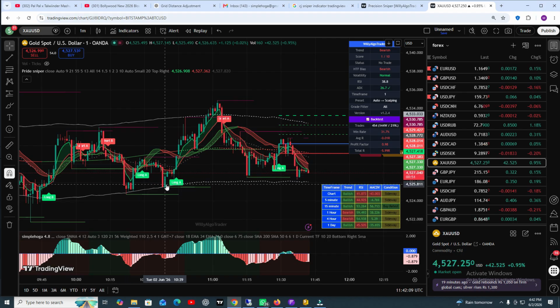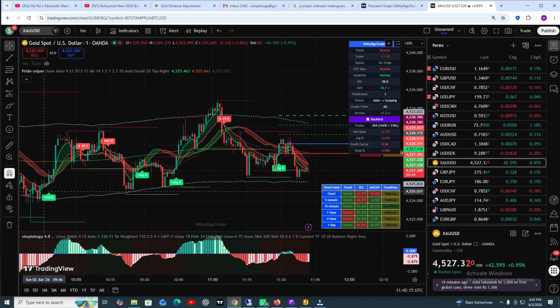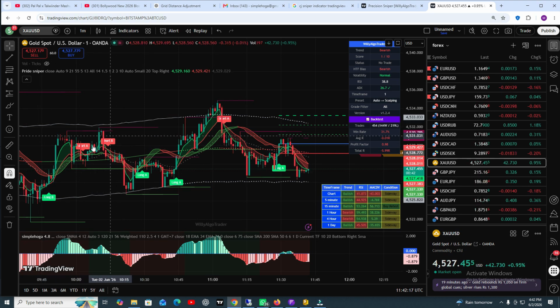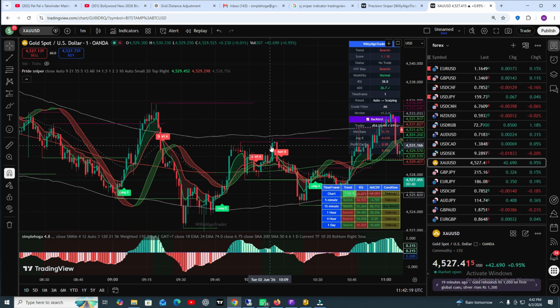Here you can see both signals give you the profit, that's it. Here both signals give you profit. Here this one signal gives you profit, that's it. Now the important thing is when you get the signal, your first target is the upper band line. When the candle touches the upper band line, close your trade.